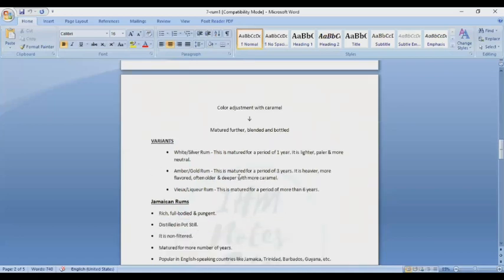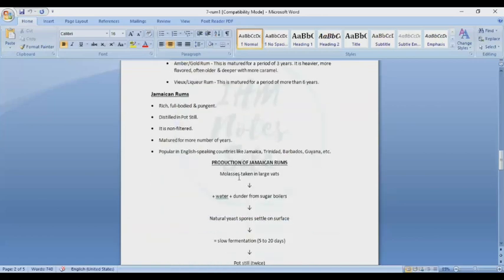Now we're going to talk about Jamaican rum. What is Jamaican rum? It is rich, full bodied, with a pungent flavor. It is distilled in pot stills, and it is non-filtered.